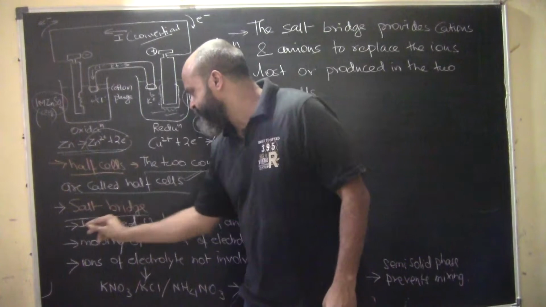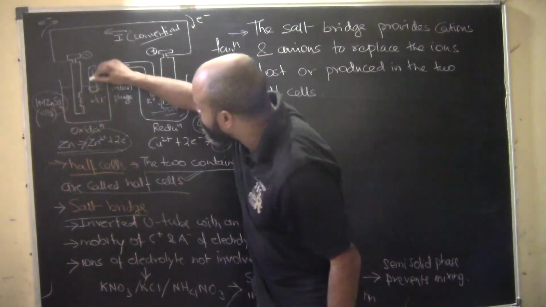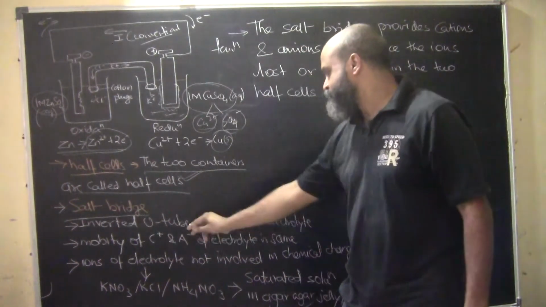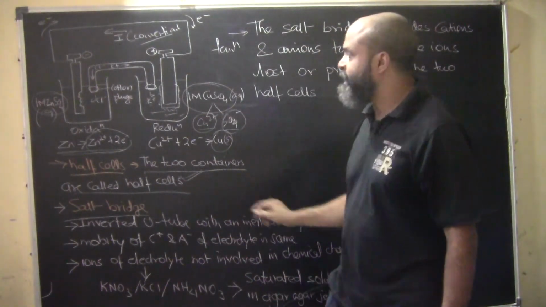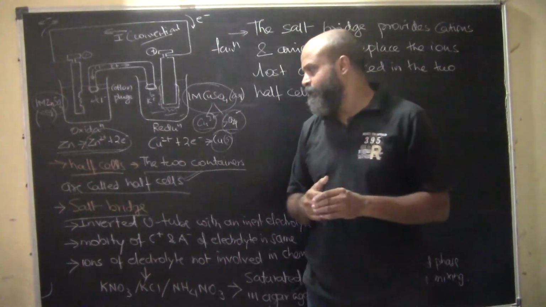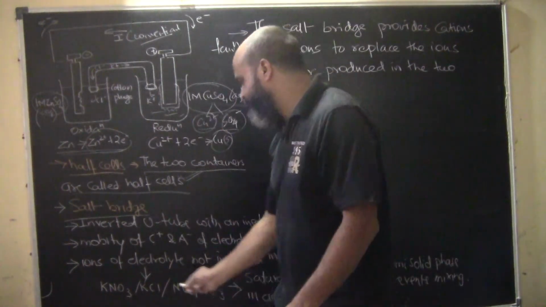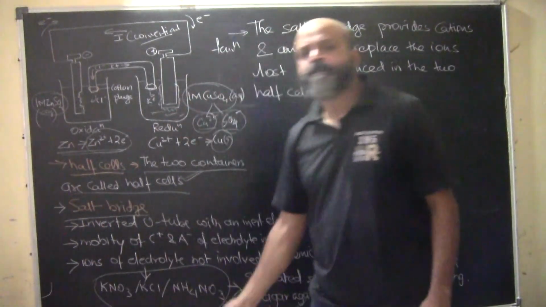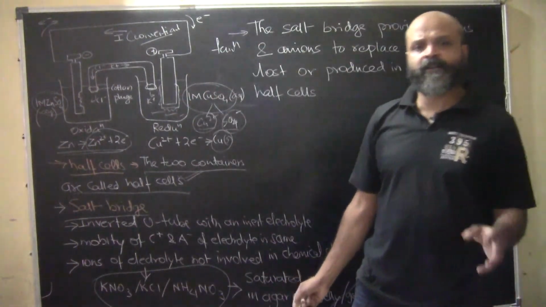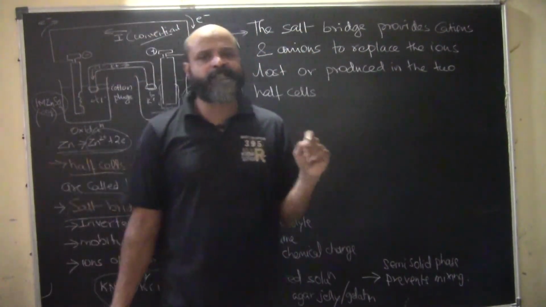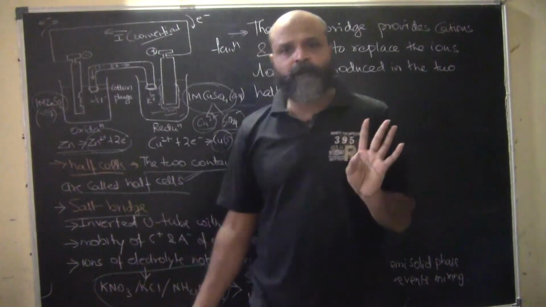The salt bridge is basically an inverted U-tube. If you look at this, it is an inverted U-tube with an inert electrolyte inside it. We will understand what is meant by inert electrolytes. As we have seen in the case of inert electrodes, these are electrodes which do not take part in the chemical reaction.